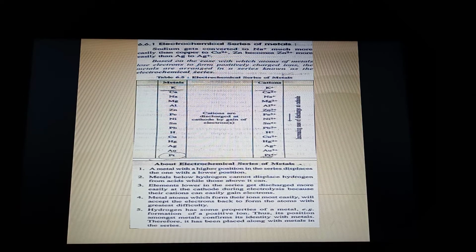Now, point number 4, metal atoms which form their ions most easily will accept electrons with the greatest difficulty. Potassium makes ions most easily, so it will accept electrons with the greatest difficulty. Platinum makes ions with great difficulty, so it accepts electrons easily.